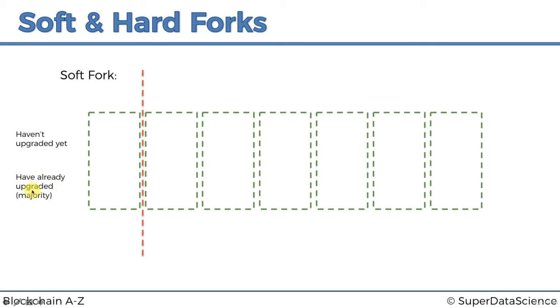So this will be initiated only when a certain percentage of the miners agree to it, and it's just a number above 50%. Again, it depends on the network and the situation as well. So what we're going to look at is a soft fork, an example of when the maximum block size is decreased. We don't have a real life example of that, so we're going to make one up.